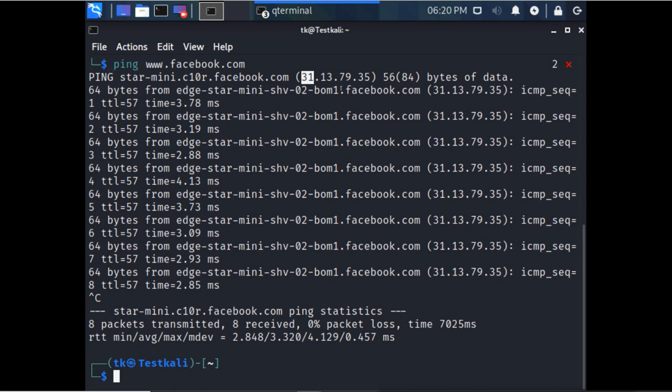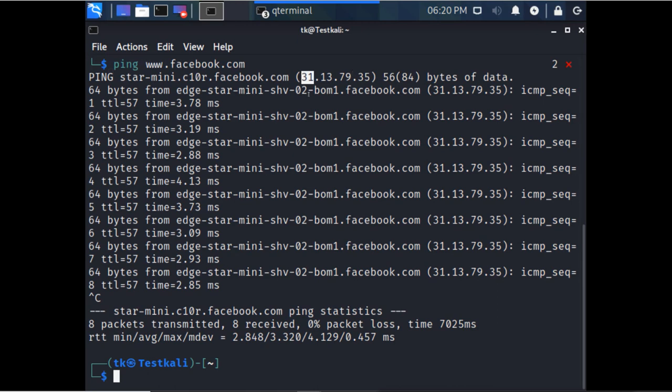Maybe they are not owning the whole range. Maybe they have only one or two IPs, but I don't know that. I don't know exactly what public IP range facebook.com or this organization has. I can get this information by doing the whois lookup, so that my scope of attack will be reduced. I don't have to attack the whole range. I have to attack only the range which they have.